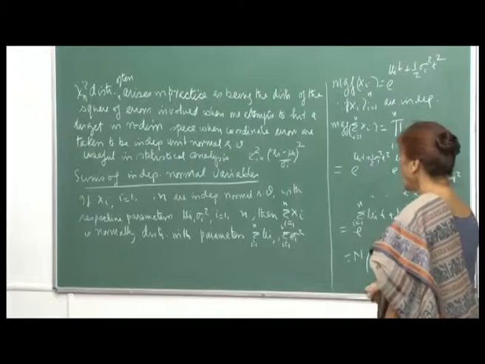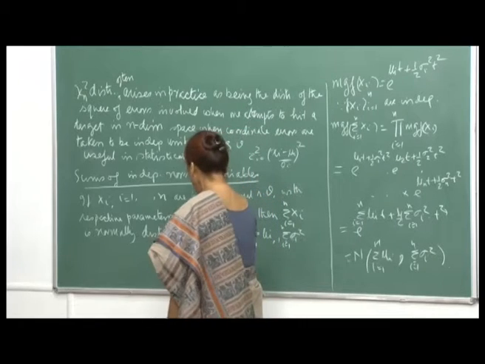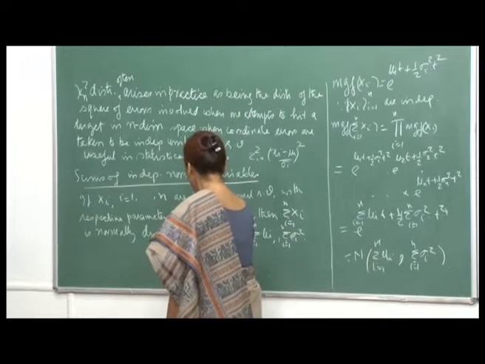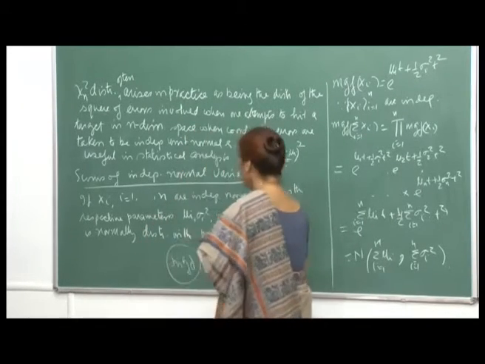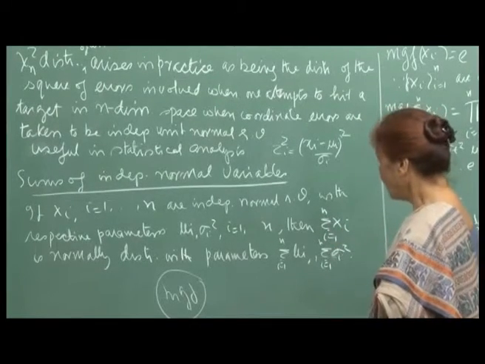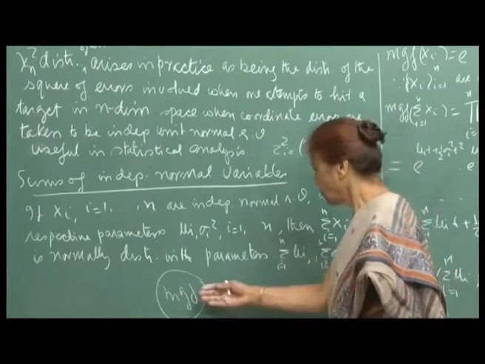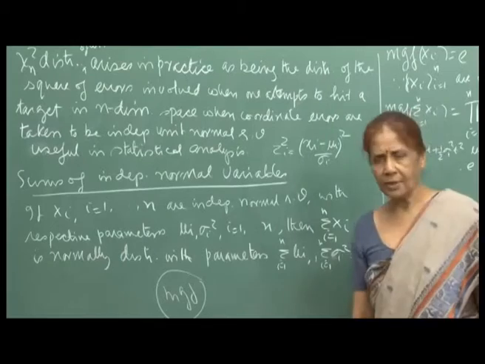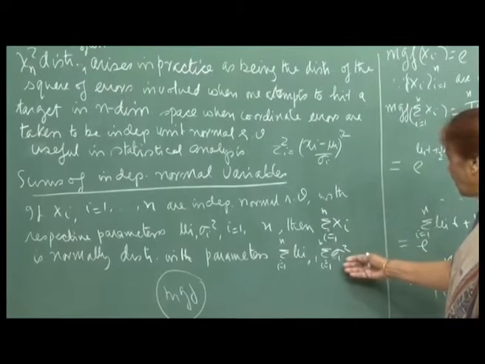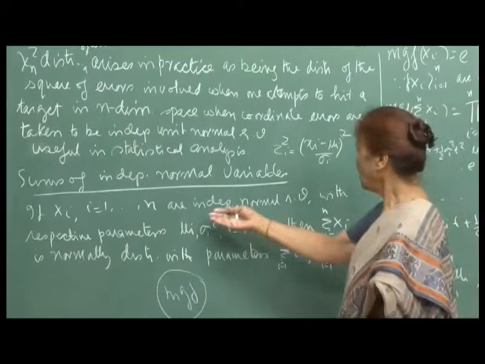Now, here again I am going to use MGFs, moment generating functions, to talk about summation of independent random variables, but in texts sometimes they introduce the concept of moment generating function much later. Then they actually do it by writing the joint density function, because these are independent random variables.